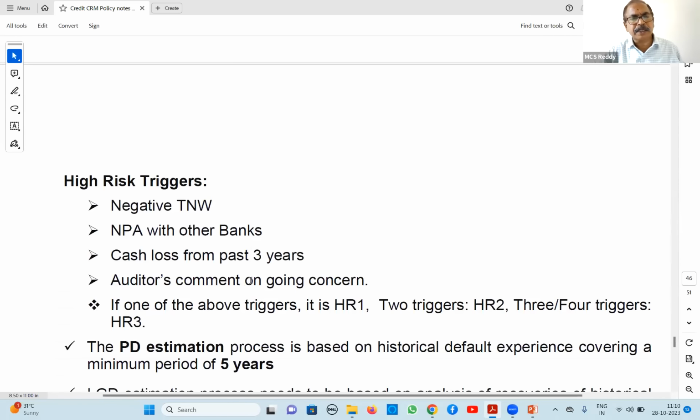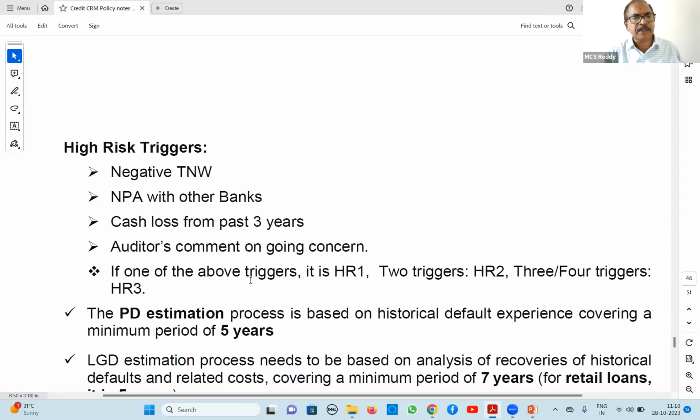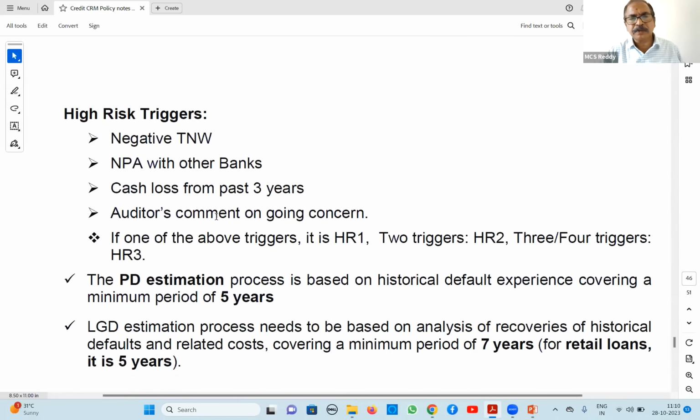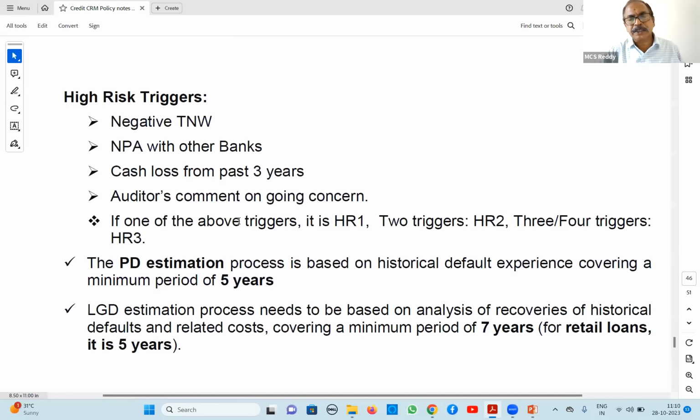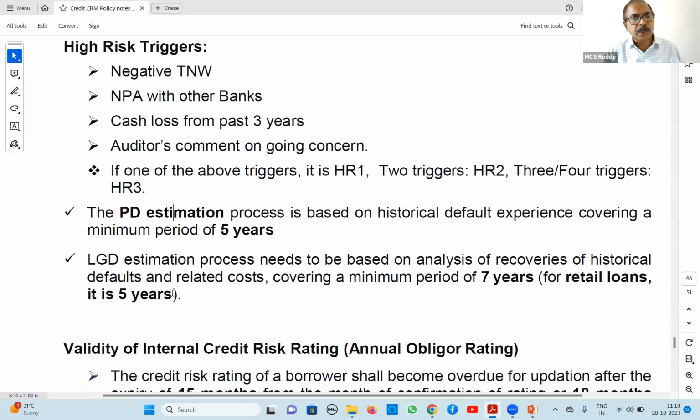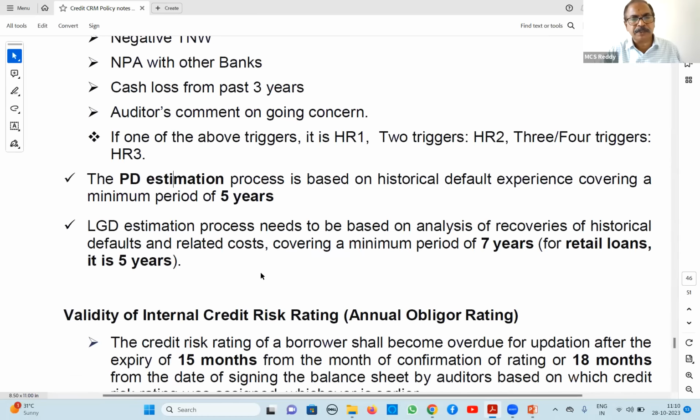Okay, for high risk triggers: negative tangible net worth, the NPA with other banks, cash loss for past 3 years, auditors comment going concern. If 1 trigger, it is HR1, 2 triggers HR2, 3 or 4 triggers, it is HR3. So PD estimation 5 years, I told you. Loss given default estimation 7 years normally. For retail, it is 5 years.